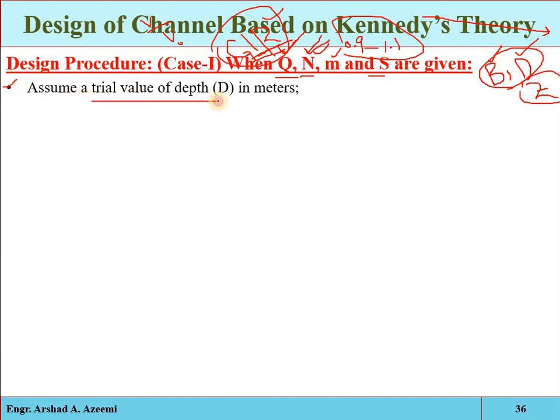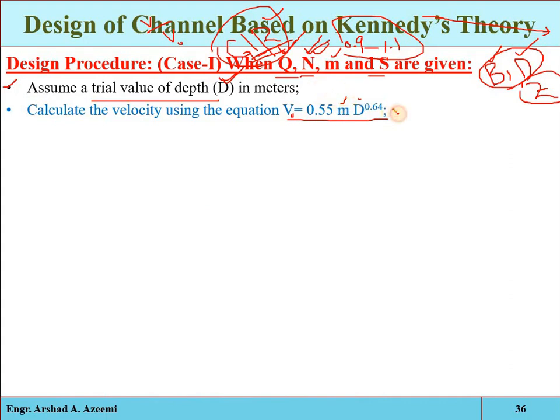Now see, the step by step procedure. Assume a trial value of depth in meters. Now we know the critical velocity ratio and the critical velocity by Kennedy's theory. So just assume the D value, M is given, put that depth value here, and you will get a critical velocity. At this much depth you will have this much critical velocity.